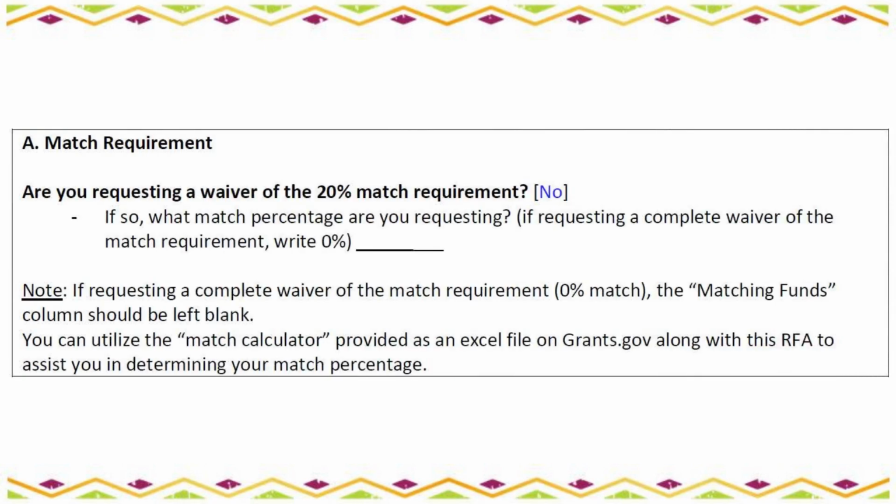In Section A, you should indicate if you are requesting a waiver of the 20% match requirement. If the answer is yes, indicate what percentage waiver you are requesting. For this example, we're not going to request a match waiver.